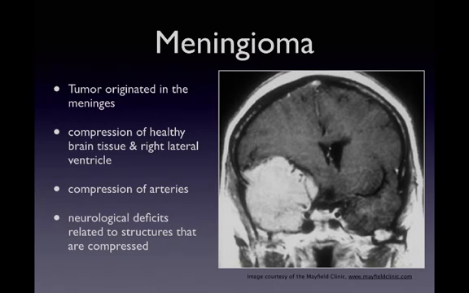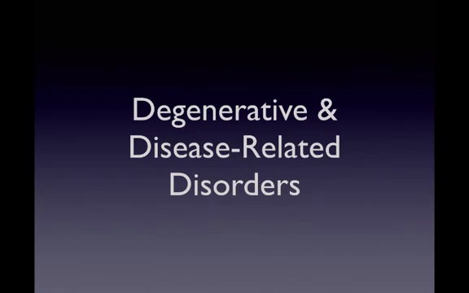Newer treatments for cancer and for tumors are focused on drugs that stop the development of new blood vessels, because it's the blood vessels that grow to support those new tumors. So it's thought that if drugs can block the blood vessels from growing, then it can starve the cancerous tumors. Next, I'll talk about degenerative and disease-related brain disorders.